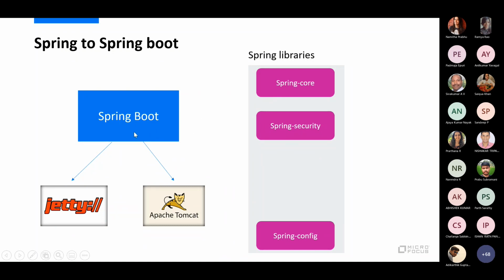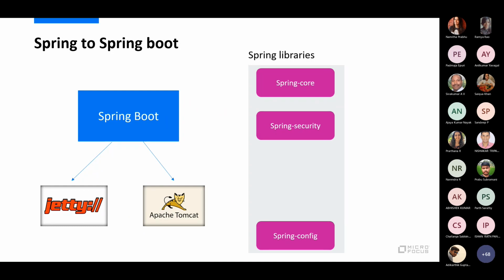Spring Boot provides you with an application platform layer. We already looked into what an application platform is. It embeds that application layer within itself. You can have an embedded Tomcat or an embedded Jetty container within that Spring Boot. And then it provides a nice integration with the Spring libraries, which made people's life much easier. That is what we will see in the subsequent slide sets and in the demo as well.